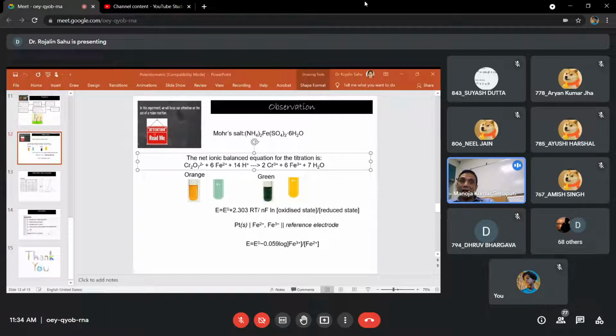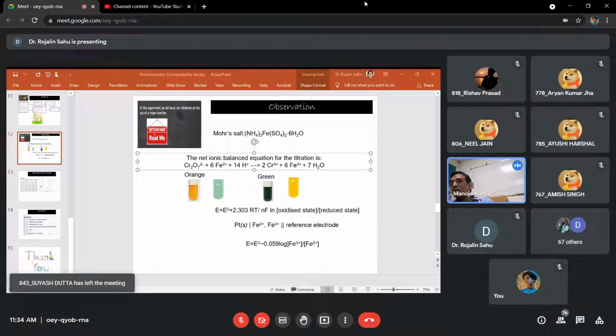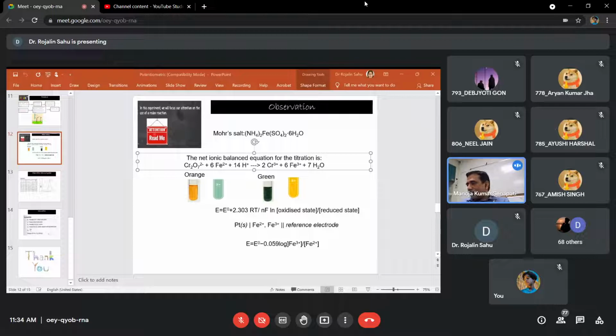Then we will carry out another observation table. In that observation table, we will check the change in EMF between 6 to 6.5. And again we will see at exactly which point the ratio of del EMF by del V is maximum. So when you do the experiment, you will be able to understand. So let's see how to carry out the experiment.